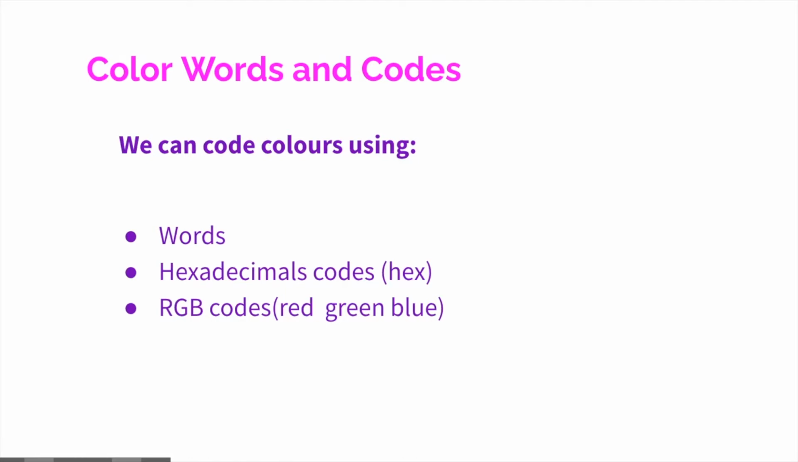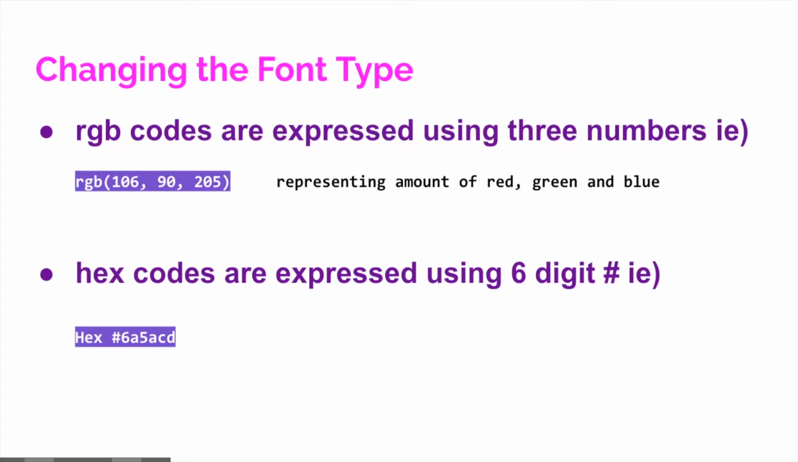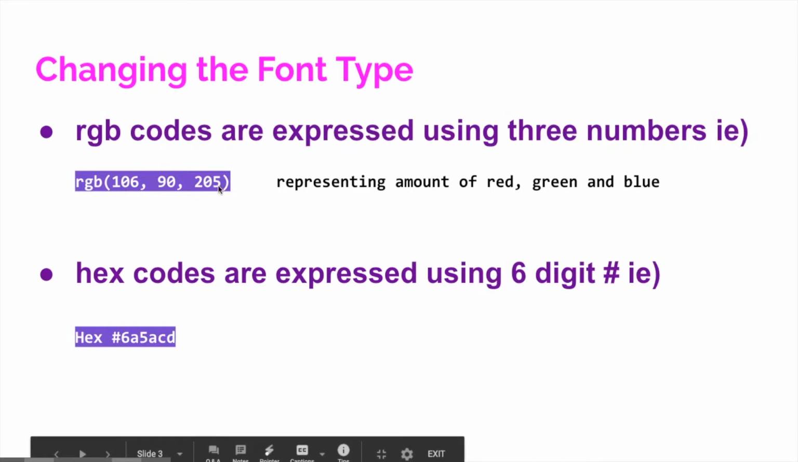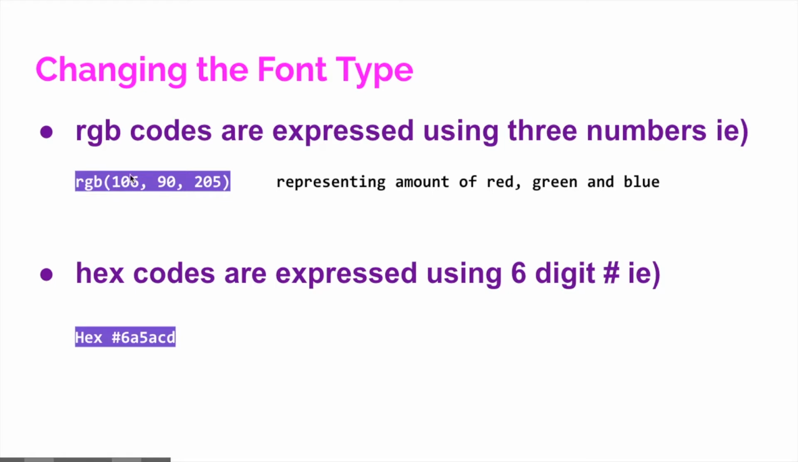We can code colors in our HTML file using words or hexadecimal codes, hex, or RGB codes. RGB codes are expressed using 3 numbers. Each of these numbers represents the amount of red, green, and blue in the color you've selected. Hex codes are expressed using a 6-digit number.